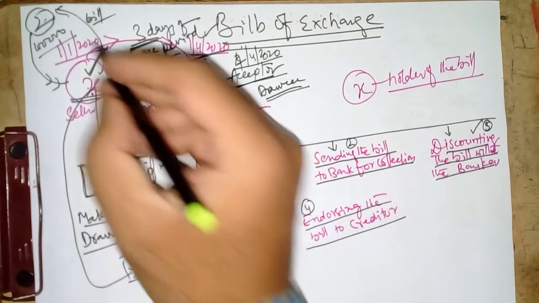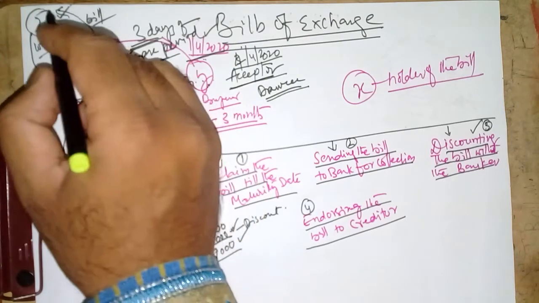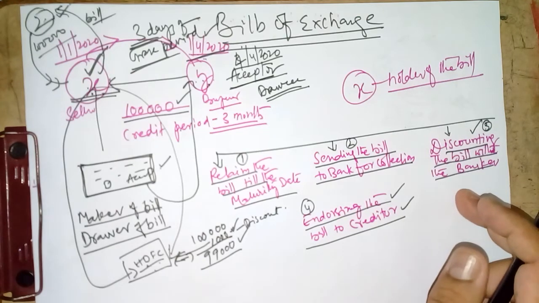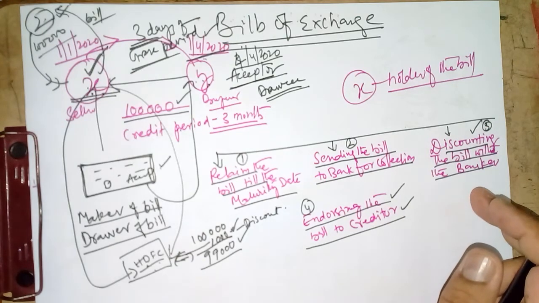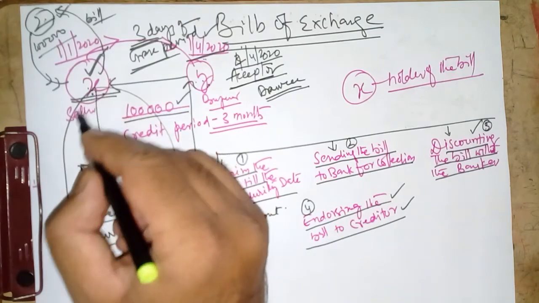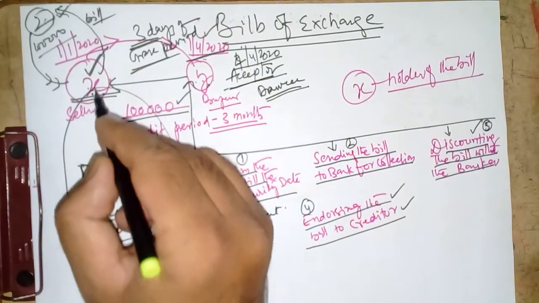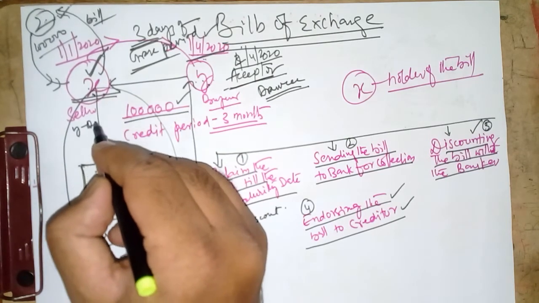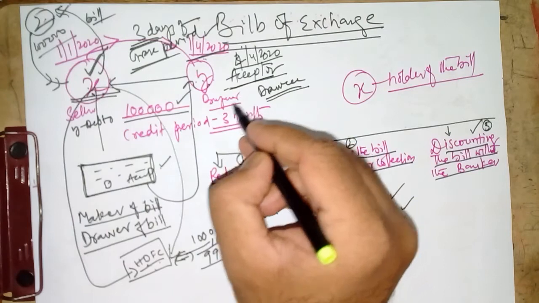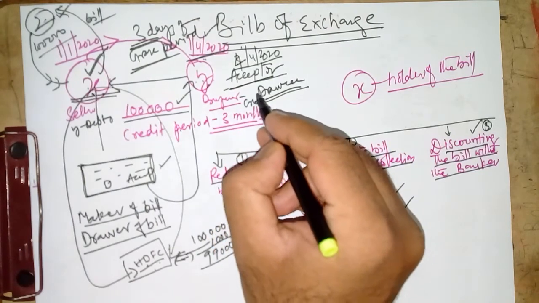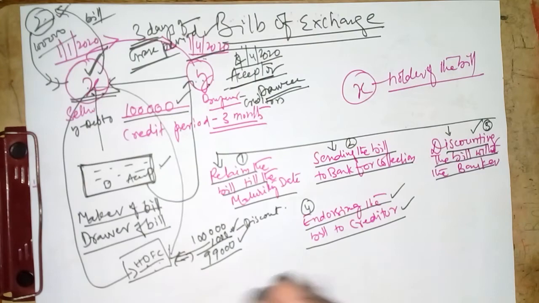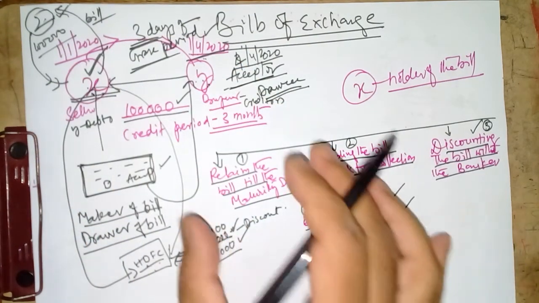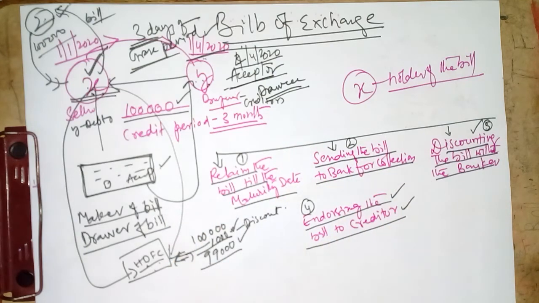Now who is the holder of the bill? Z. So this giving process is called endorsement of bill. Giving the bill to another creditor from whom we have purchased. So here the relationship is seller and buyer. Then in the books of X, what will he write? Y will be written as debtor and Z will be written as creditor. Right? So like this, the bill can be given to Z. So this is the way, the basic crux of the bills of exchange.